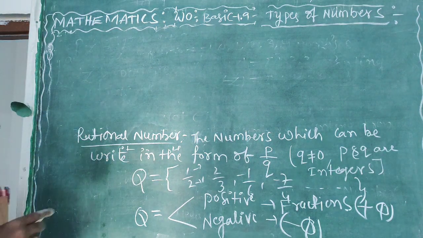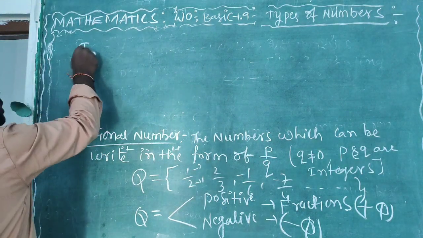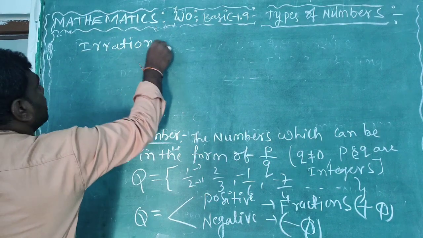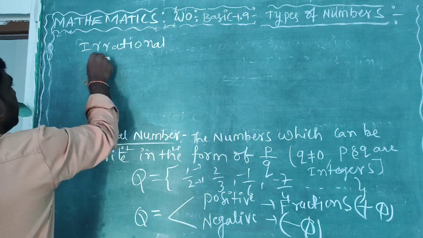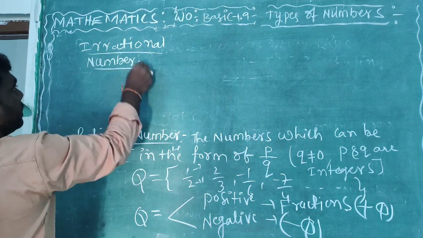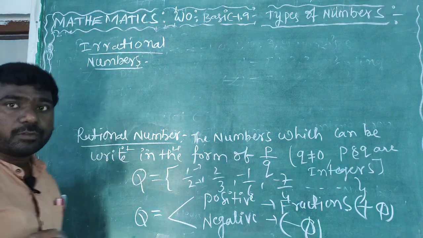Yes. So, irrational numbers. What are irrational numbers? See here. What is the definition?